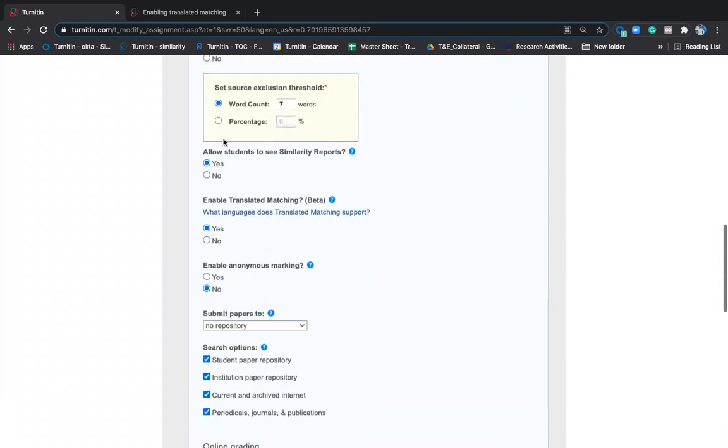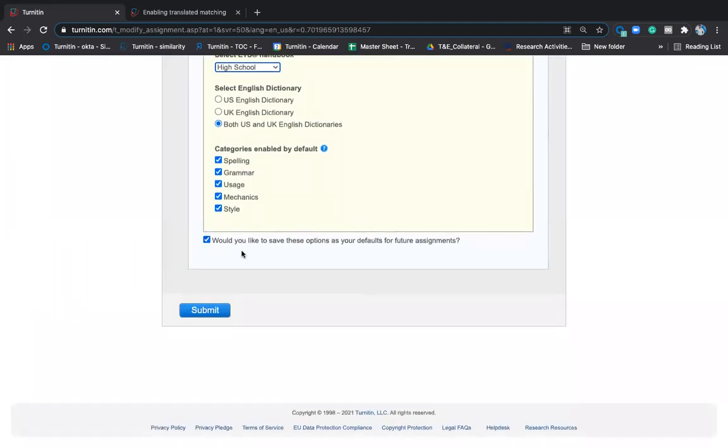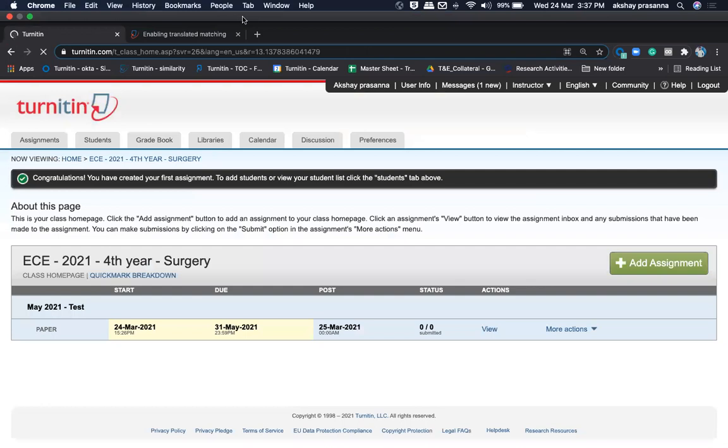Once you do all these settings, have a cross check again from top to bottom. If you want to have the same settings for your future assignments, select this option or check this box, would like to have this option for future assignments, and you can click on submit. The moment you do this, all your settings are selected. So you're good to go.